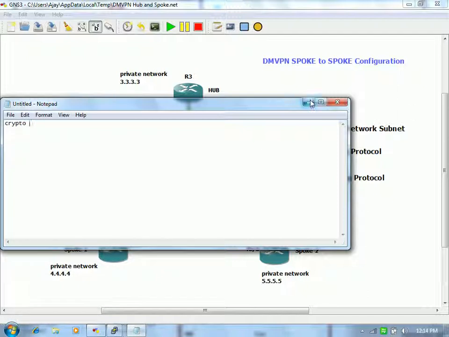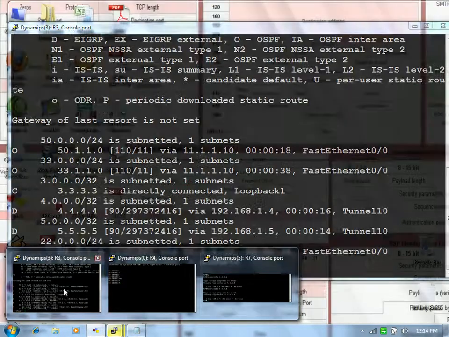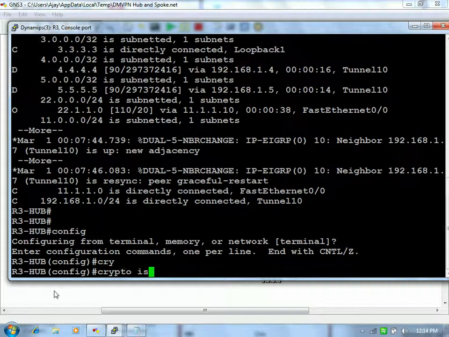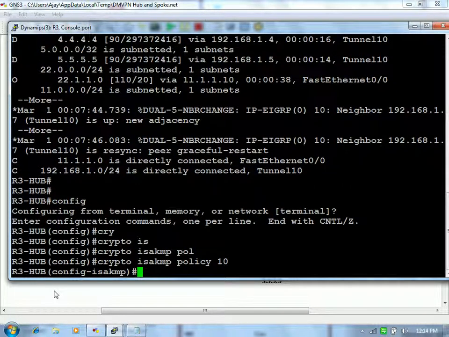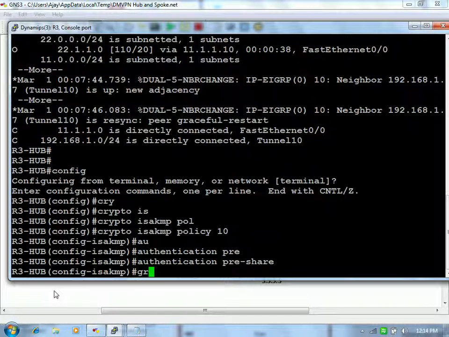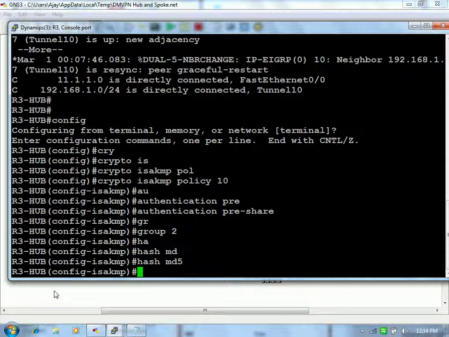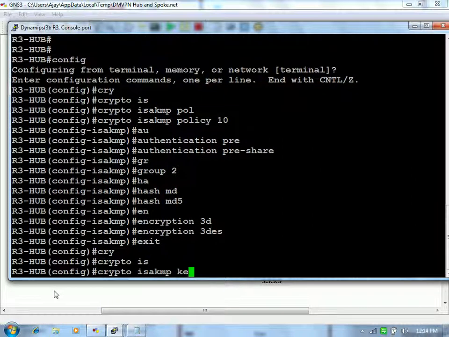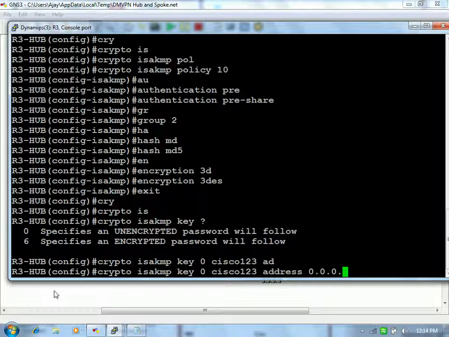Let's say we will create it in notepad and then we will paste it. crypto ISAKMP policy, authentication pre-share, group 2, hash MD5, encryption 3DES. crypto ISAKMP key Cisco123, address 0.0.0.0, right?